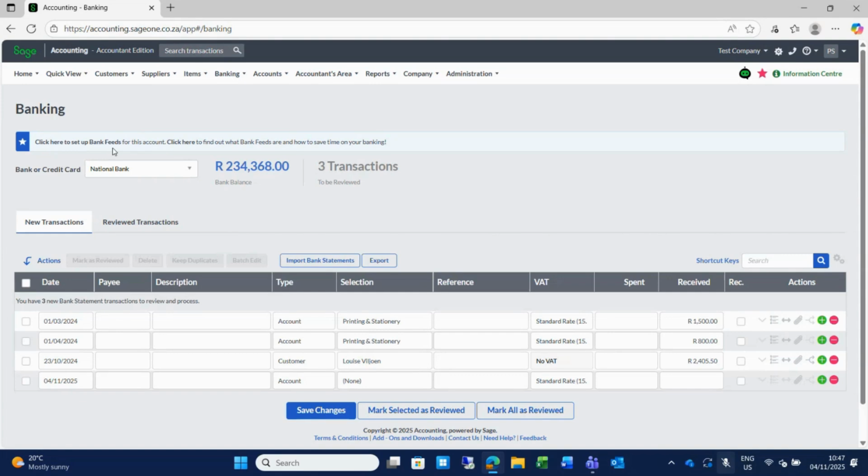Because this is my demo company, I cannot show you physically the bank feed setup because I cannot link it to an account, but we will assist you with setting up your bank feeds. That means once that is done, every time you open up your system and you come to your banking screen, if there was a new payment or received amount on your bank statement, it will feed through automatically.